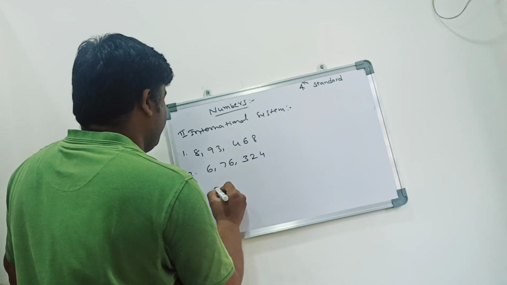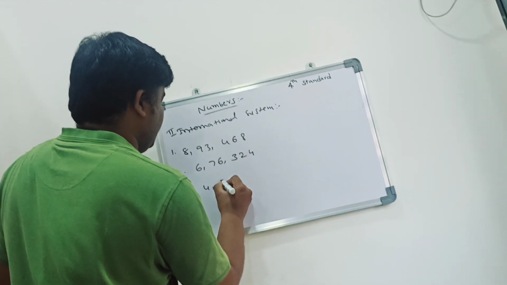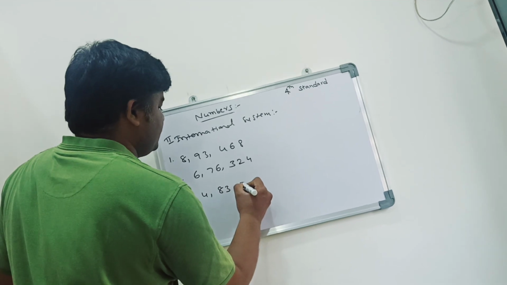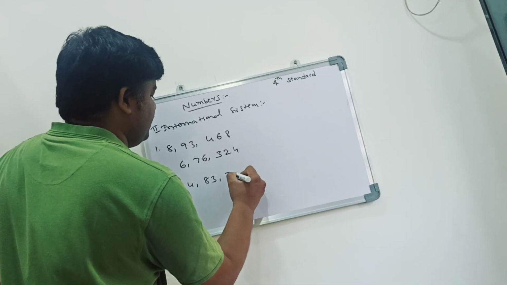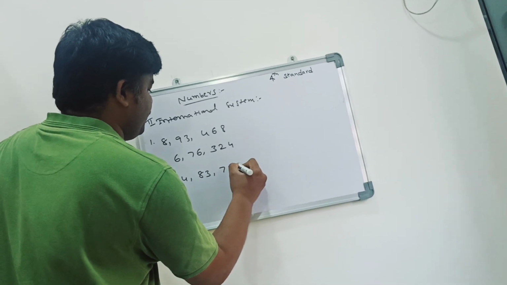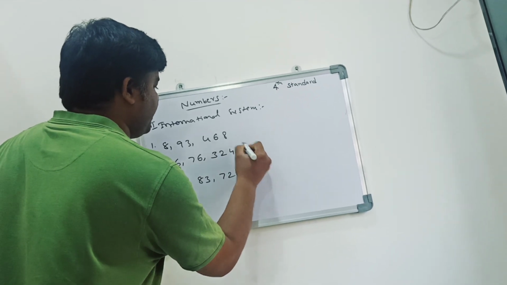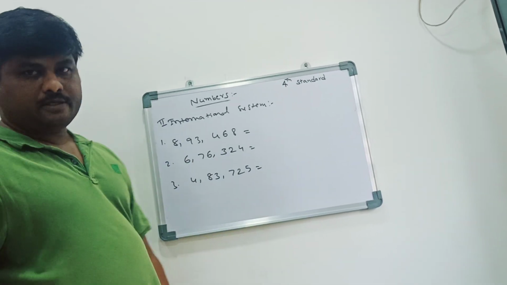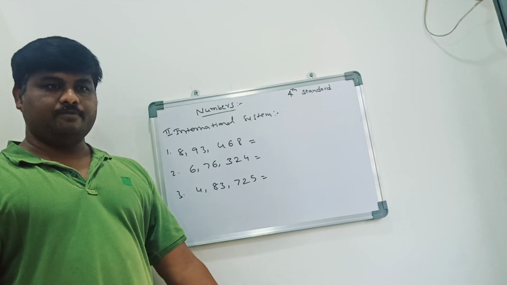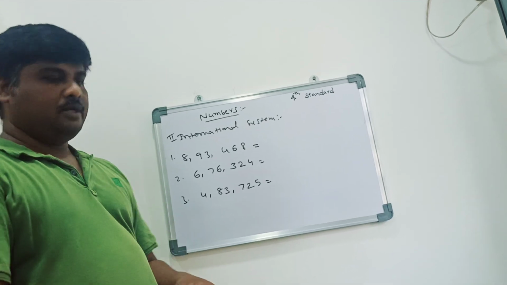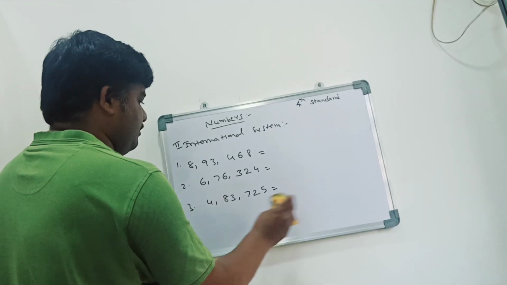Number 3, 4,83,725. So you can practice at your home with the international system as per the table. Okay, so I am roughing here.